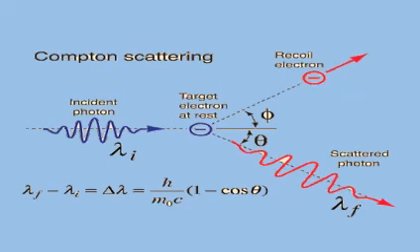So this is the mathematical experimental behavior of the diagram of Compton scattering. This is the incident photon, an X-ray photon having wavelength lambda, and it is the targeted electron which is at rest within that material known as the graphite block. When this intense photon collides with the electron at rest, the electron will recoil in another direction, and the scattered photon will move in the other direction.